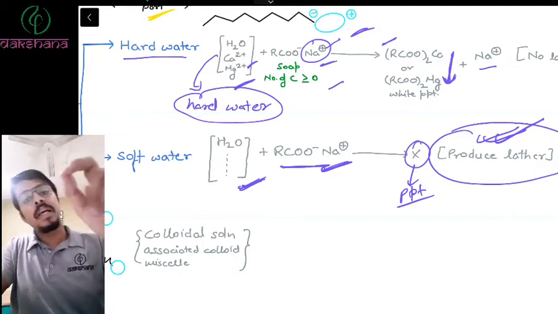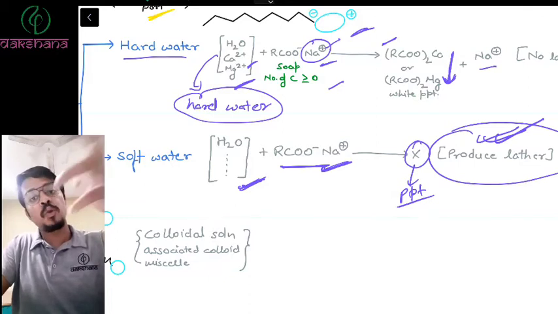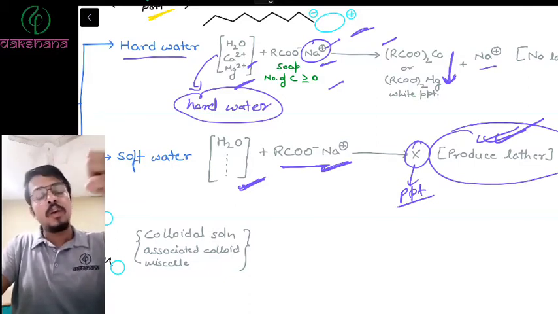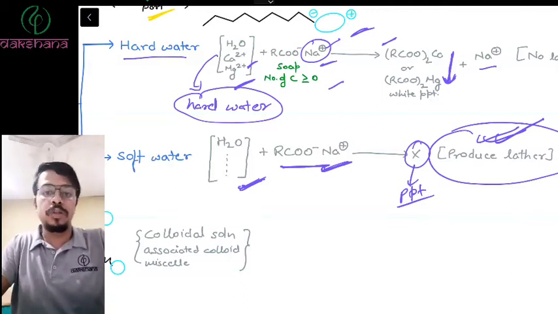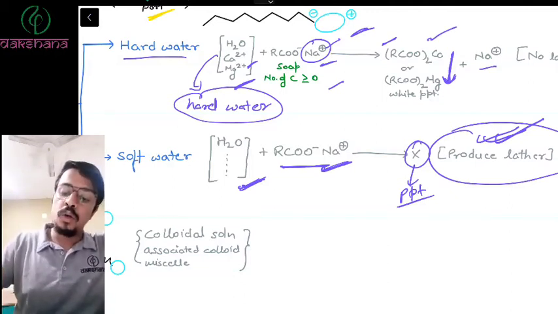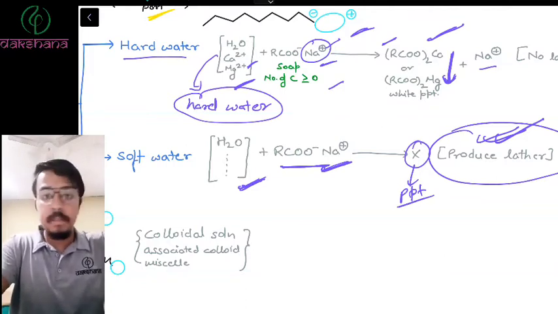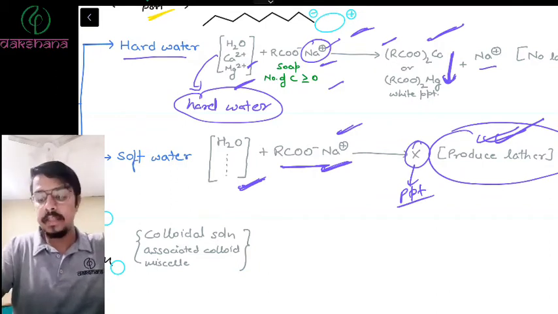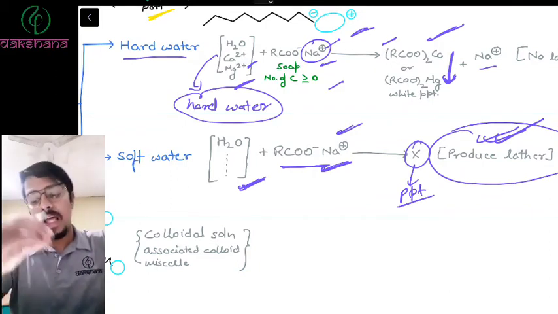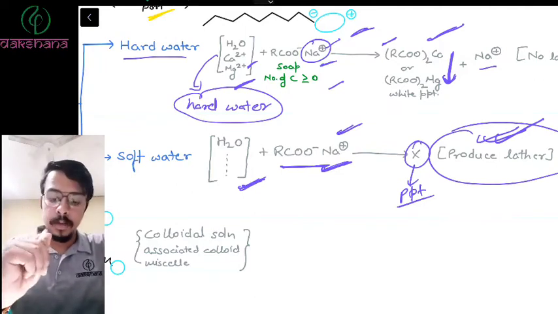The importance here is that the soap is very important for producing the lather, and if you separate the soap out from the solution, you won't be able to produce the lather. So what is important is the soap should be present in the solution. Now in the first case, you're removing the soap by reacting it with the calcium and magnesium, so you won't be able to produce the lather. Whereas in the second case, in the soft water case, the soap is present in the solution, and therefore lather formation is possible. Understood?